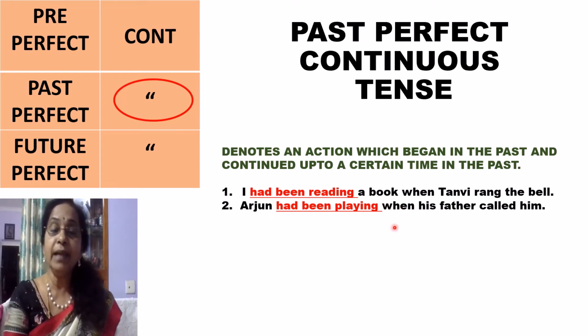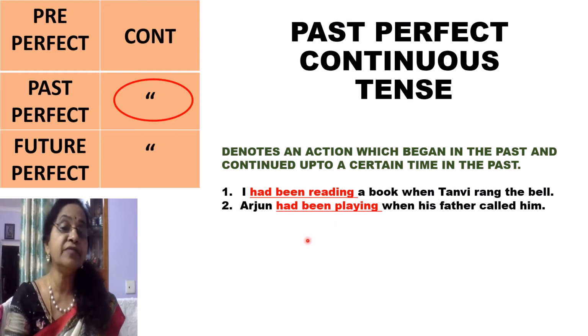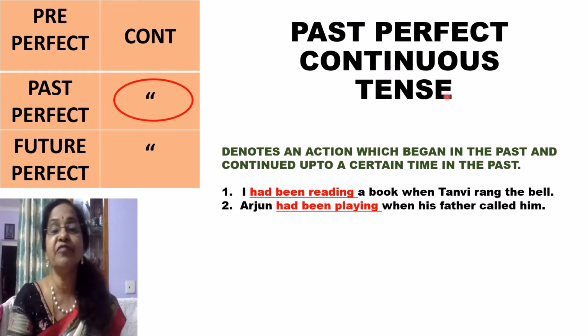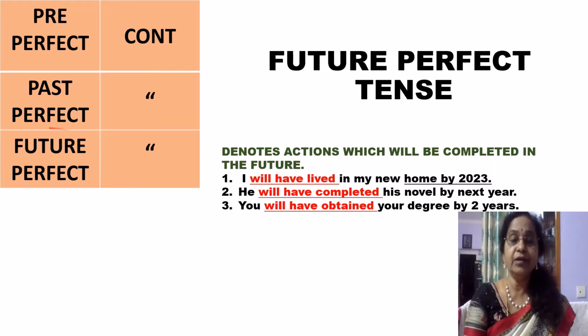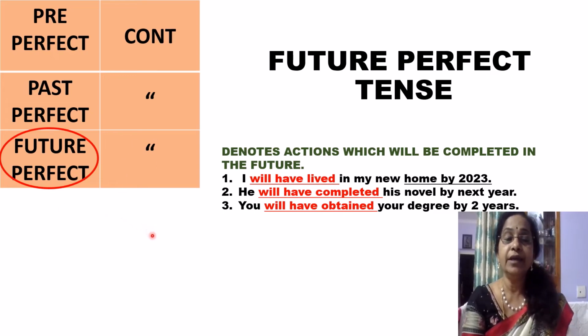Arjun had been playing when his father called him. So what was he doing when his father called him? He had been playing. So this is past perfect continuous tense. Next, we'll come to future perfect tense. So this is the other tense.